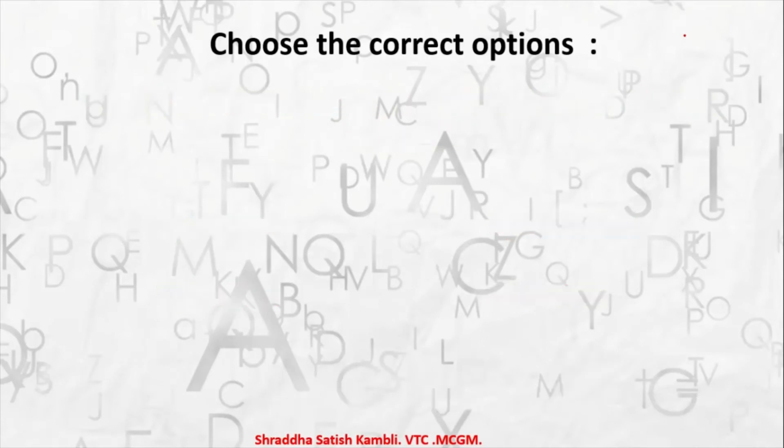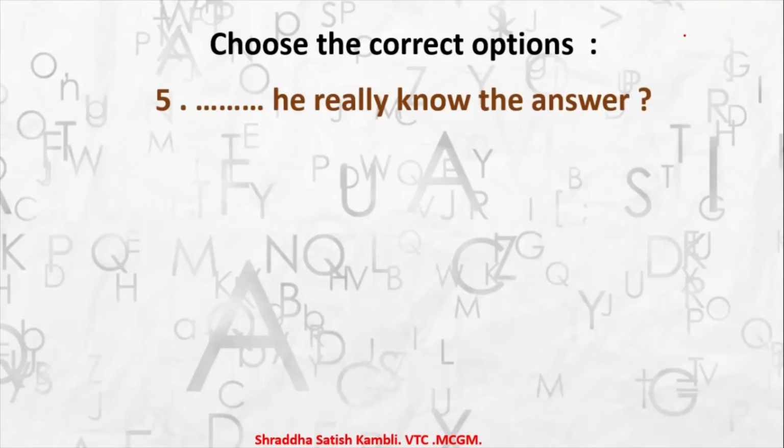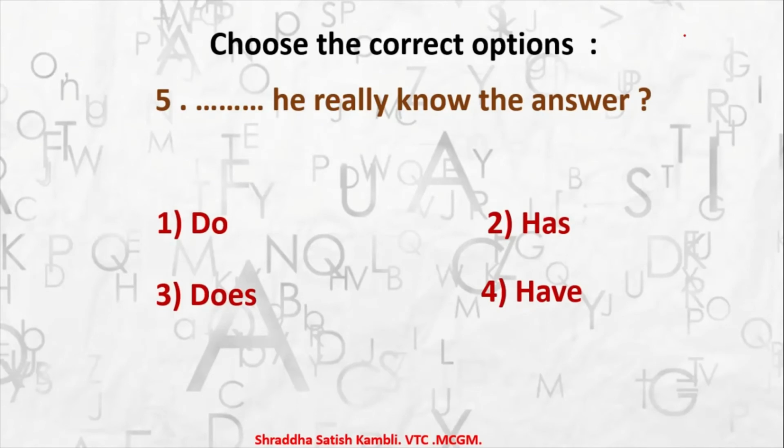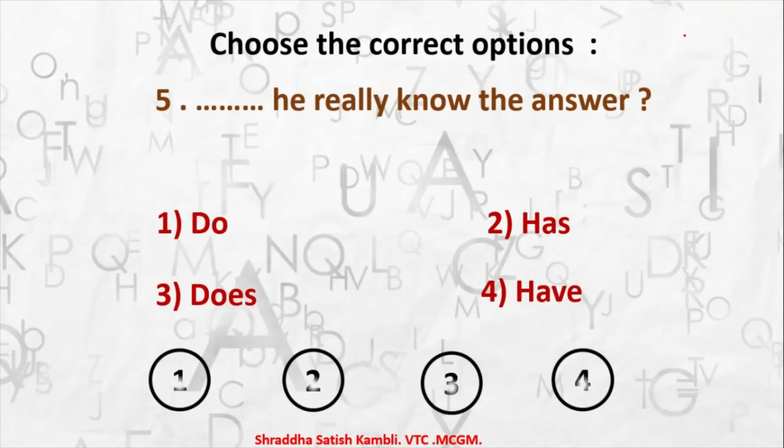Coming to the fifth one. Dash he really know the answer? What auxiliary verb will you use over here? Will you say do he really know the answer? Has he really know the answer? Does he really know the answer? Or have he really know the answer? Which will be the correct one, children? It will be the third one. Does he really know the answer? Does. That is the correct auxiliary which you will use there.